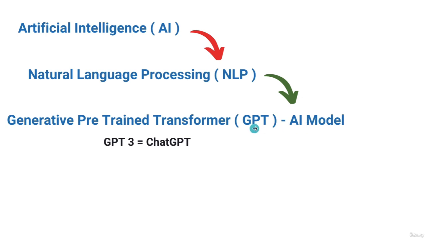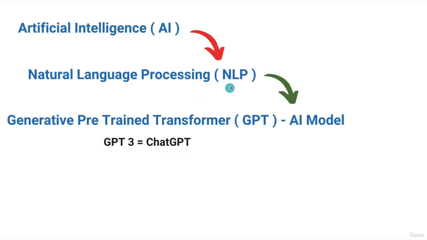In simple terms, GPT is an AI model that helps AI do natural language processing. We have lots of GPT models: GPT model 1, GPT model 2, and currently we have GPT model 3, which equals ChatGPT. So in simple terms, GPT-3 is nothing but ChatGPT. Another name for GPT-3 is ChatGPT. Understand this, it's not very complicated.